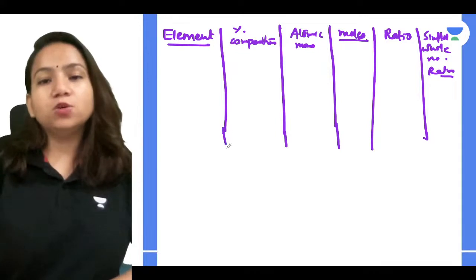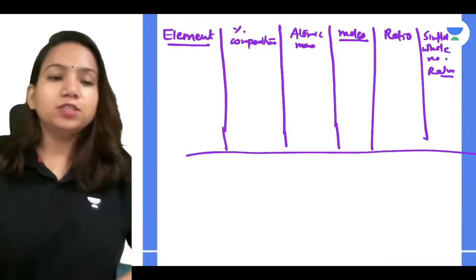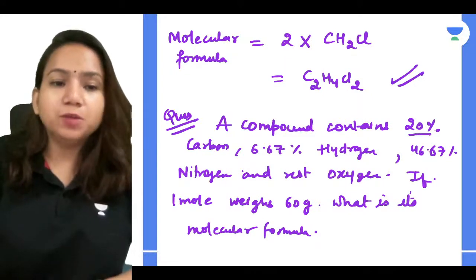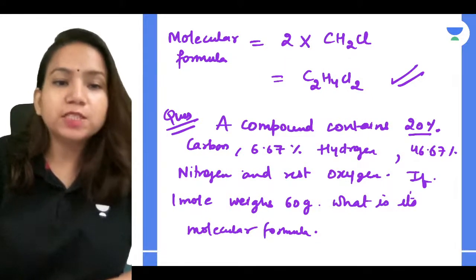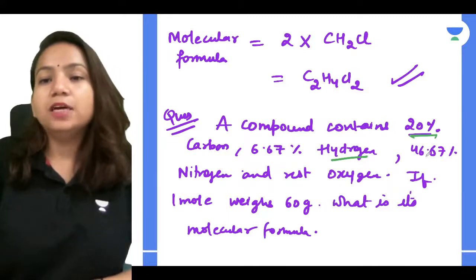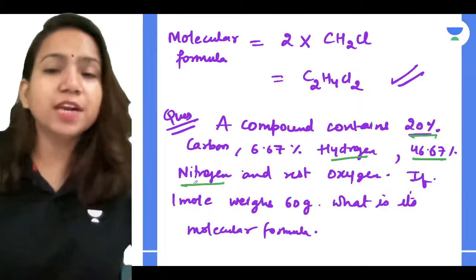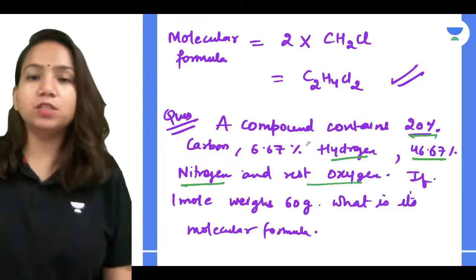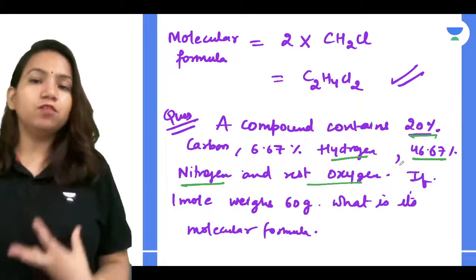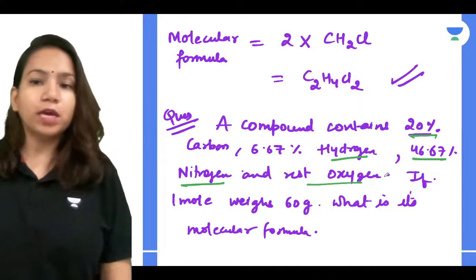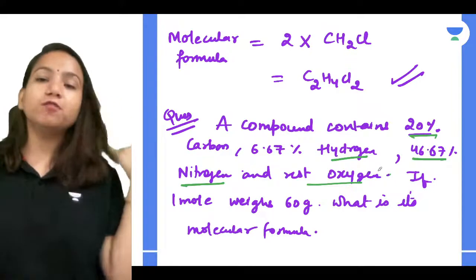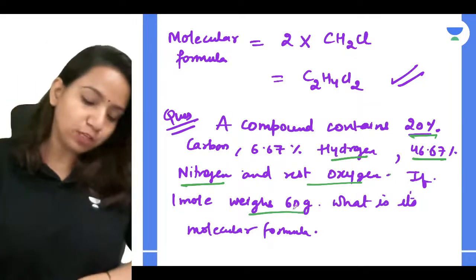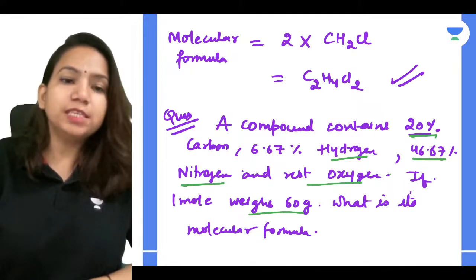So what they are saying in the question, guys, they are saying that you have a compound which contains 20% carbon, 6.67% hydrogen and 46.67% nitrogen, and rest, because obviously you are telling percent out of 100, so the rest means after adding all this 20, 6.67, 46.67, remaining will be your oxygen. Okay, so they have given you percentage composition for every element, and they also gave the molar mass of it. You have to calculate what is its molecular formula. So let's just see that.